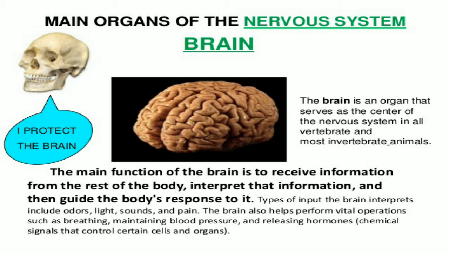So the main function of the brain is to receive information from the rest of the body. In the nervous system, the brain is the main part, and this organ in the human body directs body movements and activity.